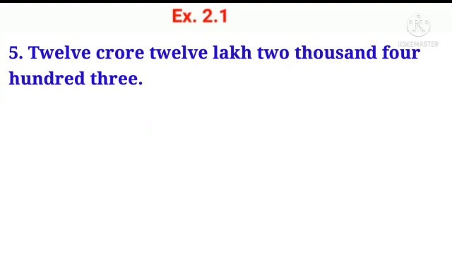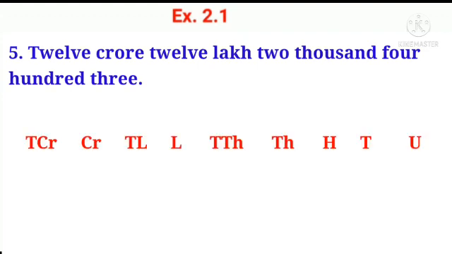It is 12 crore 12 lakh 2,403. Children, can you say which is the highest period here? Yes, the highest period here is crore. Let us write the places starting from units place. Now write units, tens, 100, 1000, 10,000, lakh, 10 lakh, crore, 10 crore. In this question, how many crores are there? 12. Write 1 in 10 crore place, 2 in crore place.